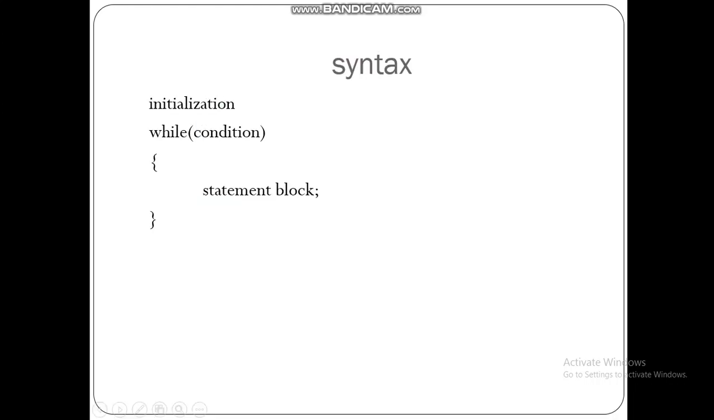This is the syntax. First we will do the initialization, then we are going to write down while. Within parenthesis we are going to write down the condition. There is no semicolon out here. Then within the loop we are going to write down the statement block.